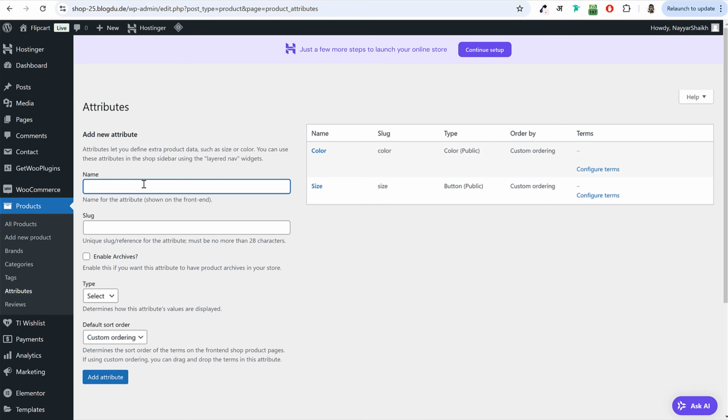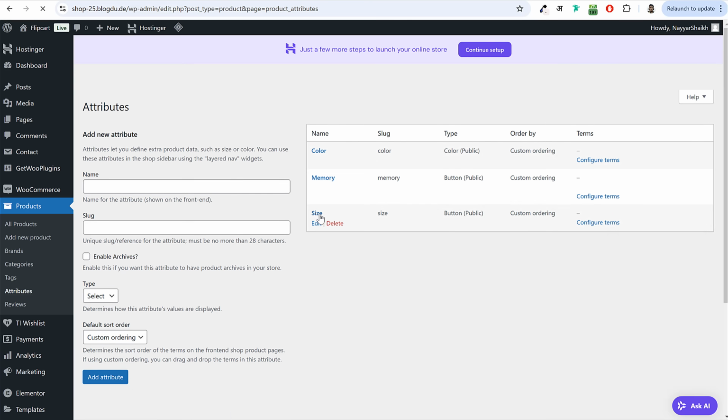Then we have maybe memory. If you want to create an electronic product, it could be RAM also, or it could be a processor. If the same laptop is available with different processors, then you can create a processor attribute. Maybe a laptop is available with an AMD processor, also with an Intel processor. So you can create processor, and after that you can add AMD and Intel. I'll show you how that is done. So this time for memory, I'll select enable archive. Under type, I'll again select button, click on add attribute.